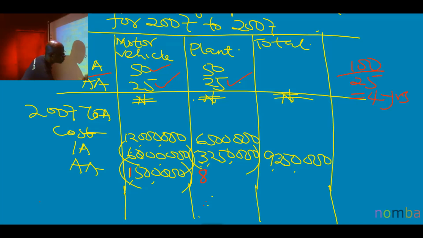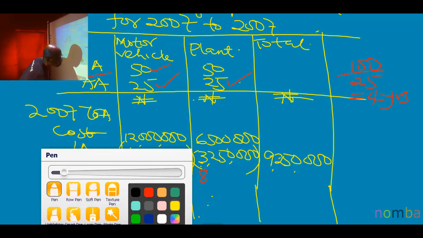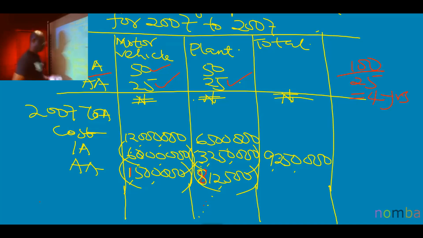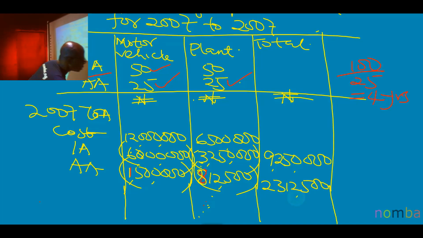812,500. Okay, again, I will have a total under the total column, that is 1.5 million plus 812,500. That's giving me 2,312,500. Again, not in jacket, remember.